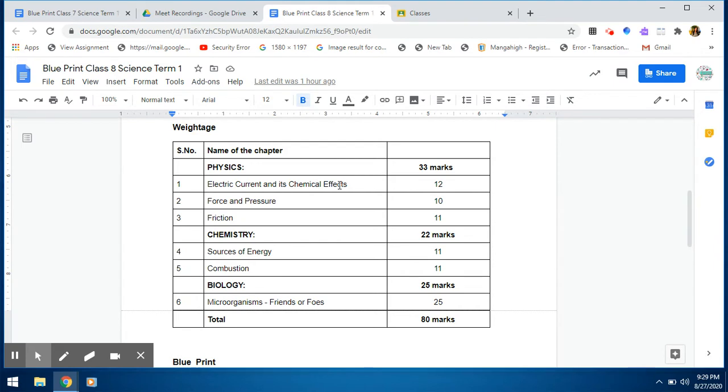Electric current and its chemical effects has the weightage of 12. Force and pressure has the weightage of 10 marks. Friction has the weightage of 11 marks. So physics has weightage of 33 marks. In chemistry, sources of energy has the weightage of 11 marks. Combustion has the weightage of 11 marks. And so chemistry has the weightage of 22 marks. In biology, Microorganisms: Friends or Foes, has 25 marks. So this entire weightage is the collective weightage of objective and subjective type papers.